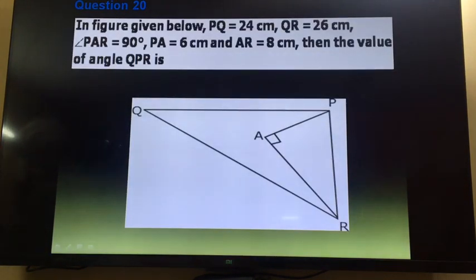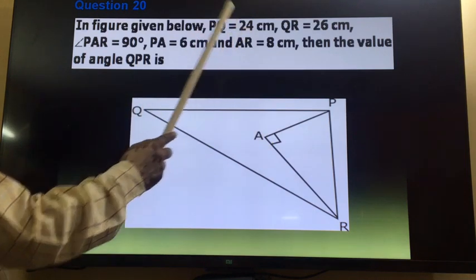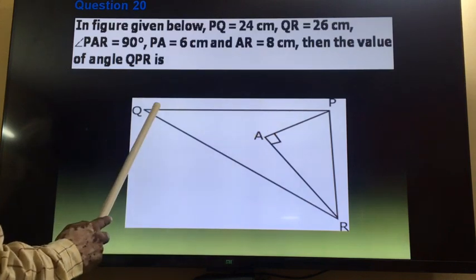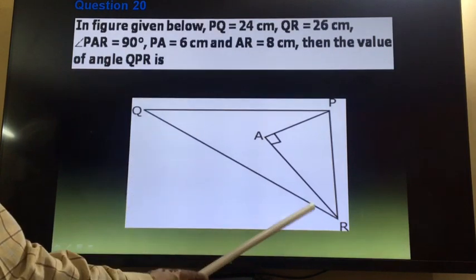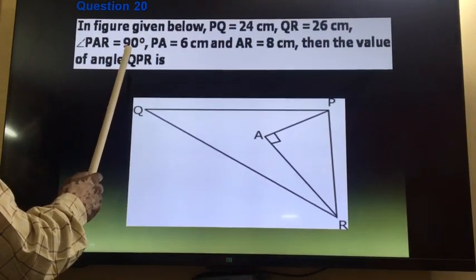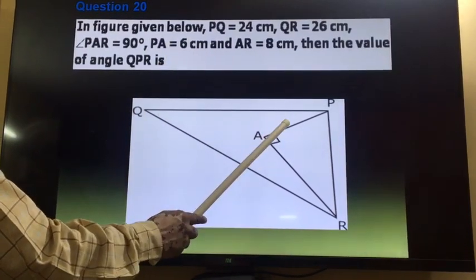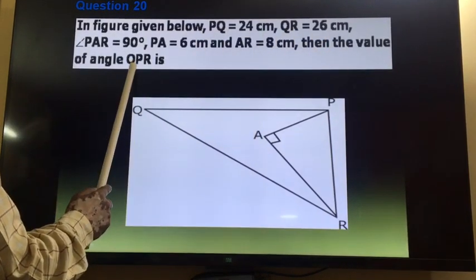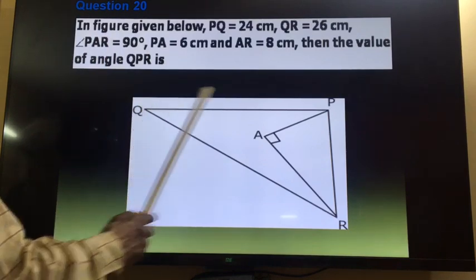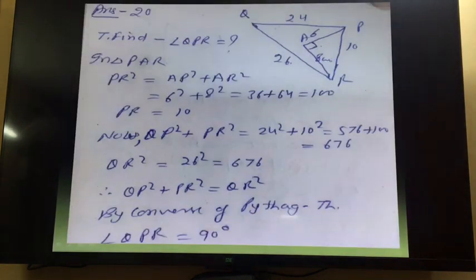Now question number 20. This is the figure. In this figure, PQ is equal to 25. This line is 24 centimeter, and QR longer side is 26, and angle PAR, this angle is 90. PA is equal to 6 and AR is equal to 8. Then what is the value of angle QPR? So QPR, we have to find out this angle. This type of question we have already done. Once again you understand it.